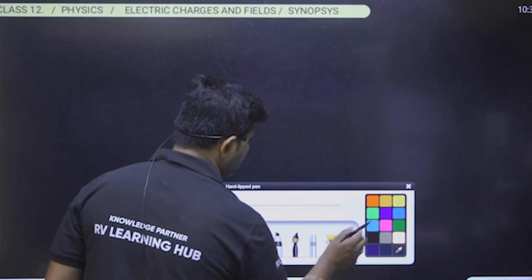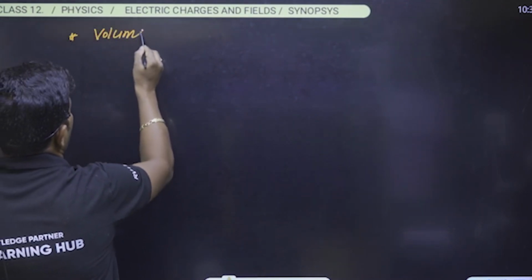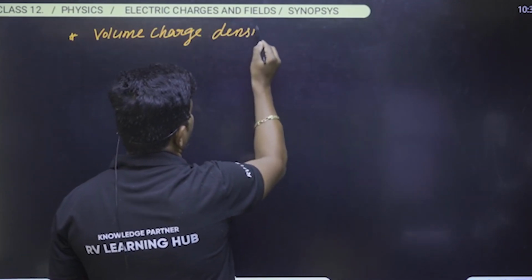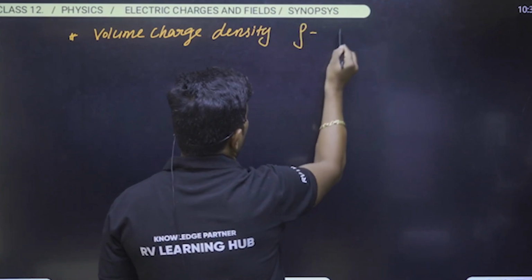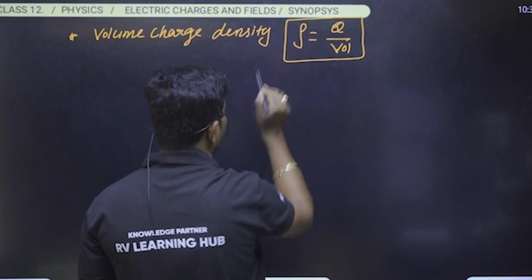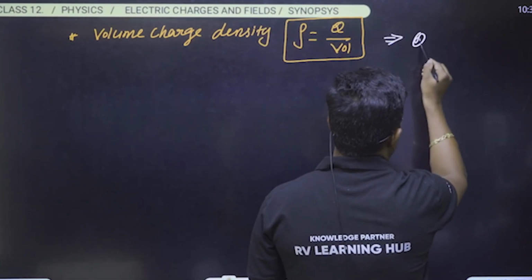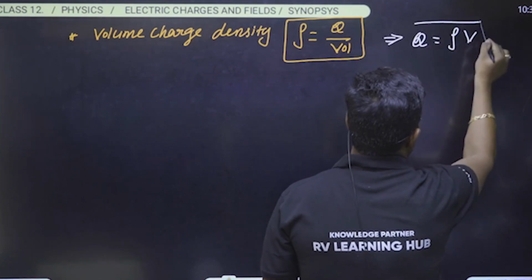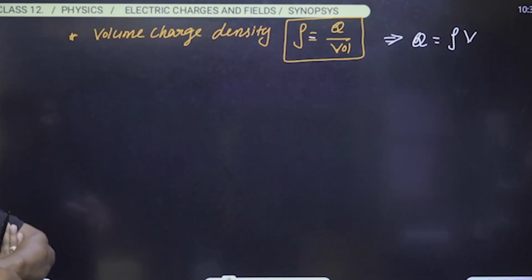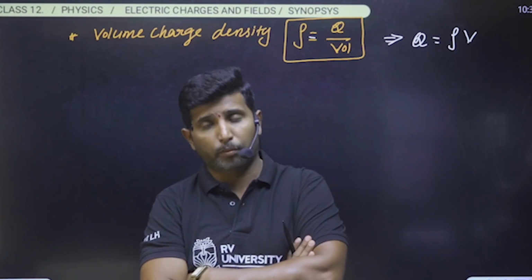Similarly, we can move on to the third one, volume charge density. Denoted usually by rho, it is always equal to charge per unit volume. So we get the three-dimensional quantity. Therefore, we can write charge is equal to charge density into volume. So these are the important relations which we have to learn for continuous charge distribution.